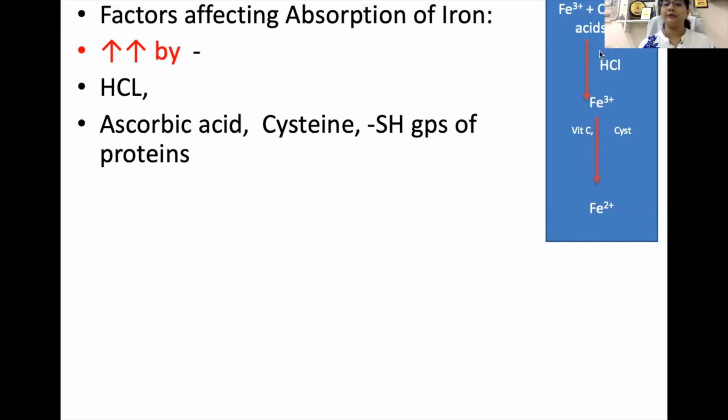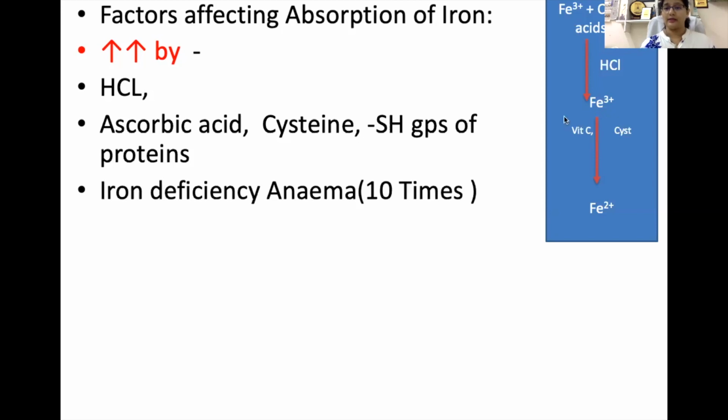This HCl from the stomach frees the iron from the bound form, and this ferric iron is further reduced by reducing substances like vitamin C and cysteine. Here you can see how it is helpful. But remember, in iron deficiency anemia, the disorder where iron content of the body is low, the rate of absorption of iron increases, and it may increase up to 10 times.